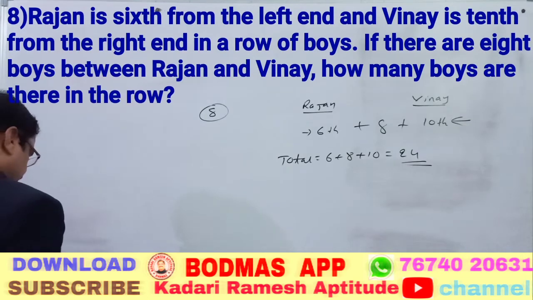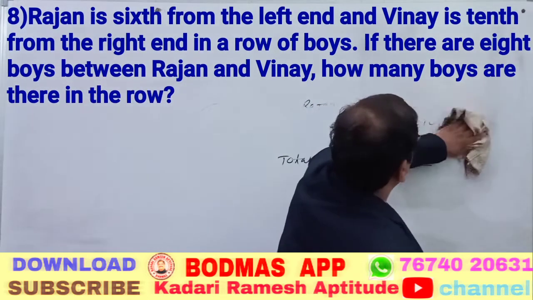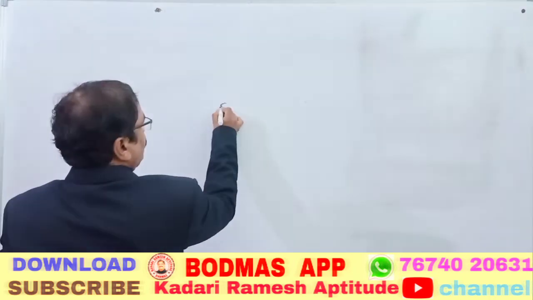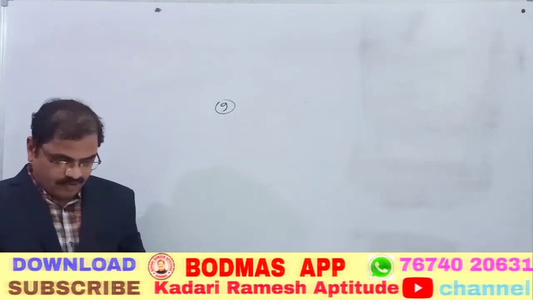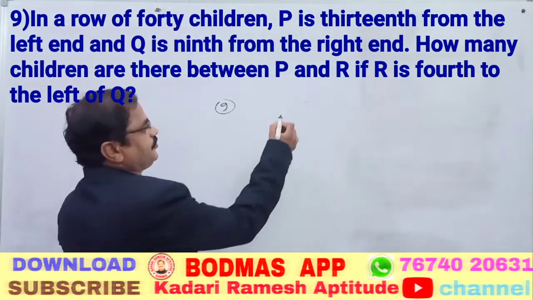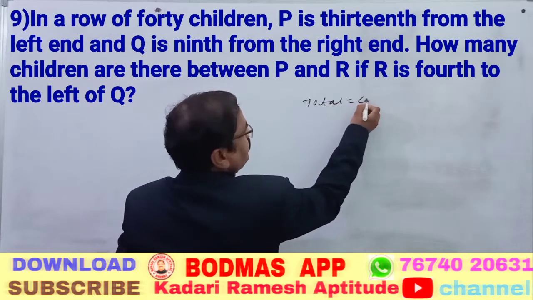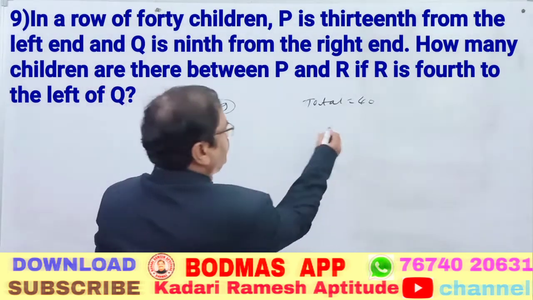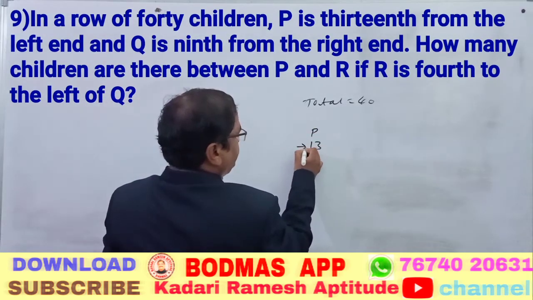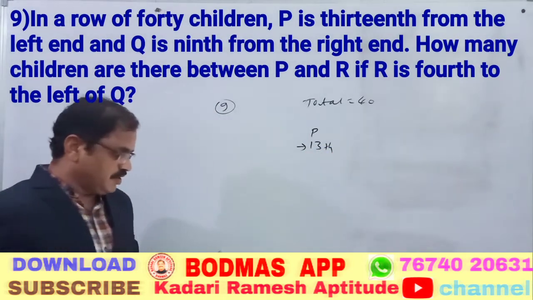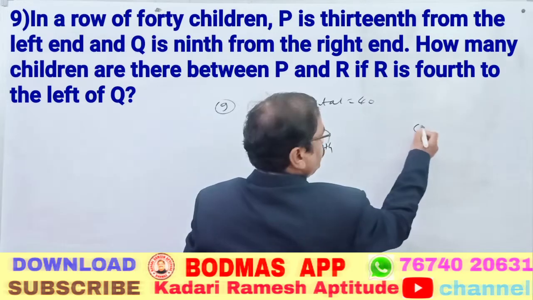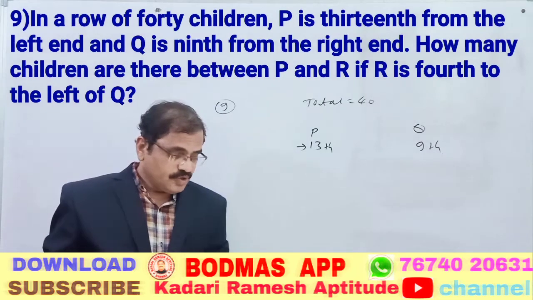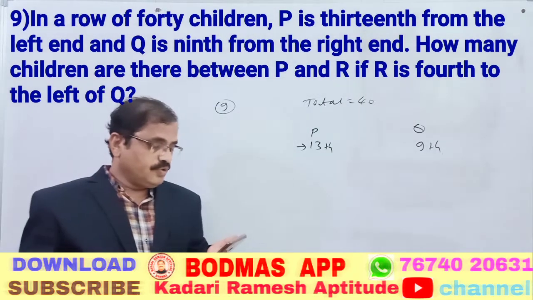Now come to question number 9. In a row of 40 children, the total is equal to 40. First of all, remember: P is 13th from the left, and Q is 9th from the right end.